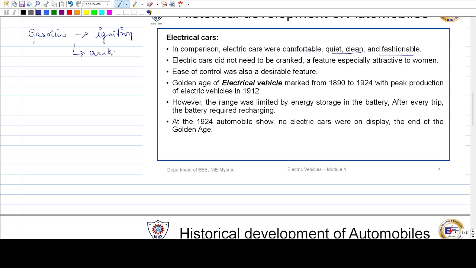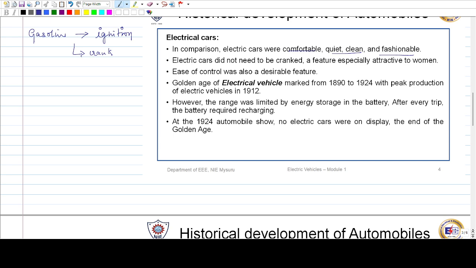A crank, we can call it a mechanical input which is used to start the vehicle. It is a part of an engine which converts linear piston motion into rotational motion. Nowadays, we can see this crank in most auto rickshaws, where you need to pull the crank so that rotational motion is given to the engine and the engine starts to rotate. In earlier days, the crank was used to start the car, which was not very comfortable, especially among the women who used to run the cars.